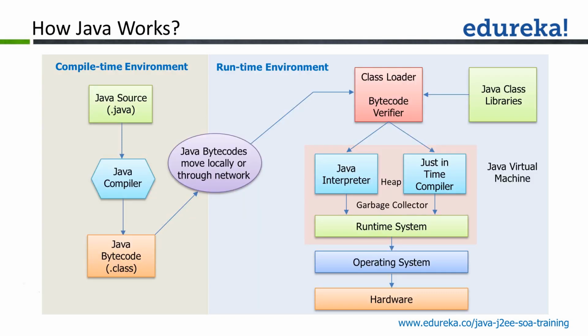So how does the JVM work now? We have two environments: one is the compile time environment, one is the runtime environment. In our compile time environment, we compile the Java source to the bytecode. Now this bytecode is moved into the runtime environment, into the class loader. The class loader of your JVM will load the bytecode, and the bytecode verifier will verify whether this bytecode is correct or not. Now this can either be interpreted or it can be compiled so that we can get the machine code for the operating system, where it's going to give it to the hardware.